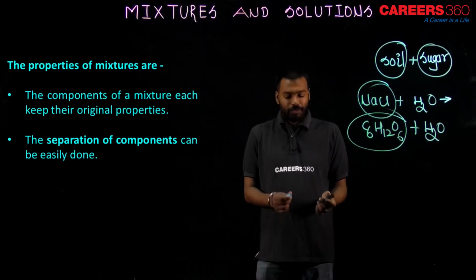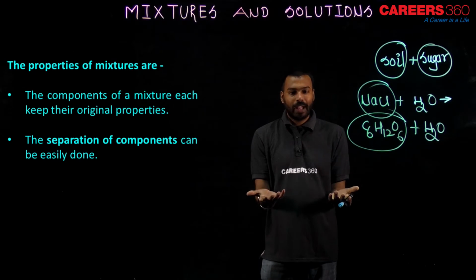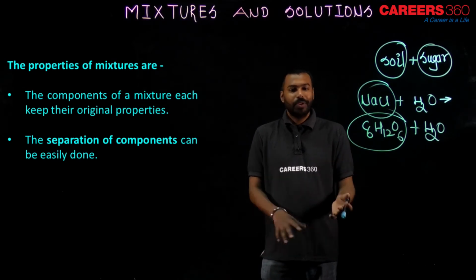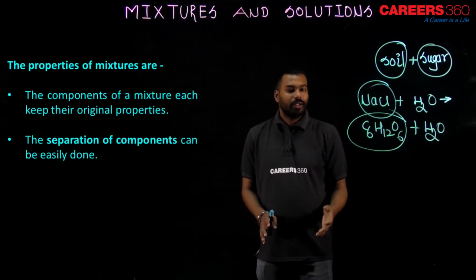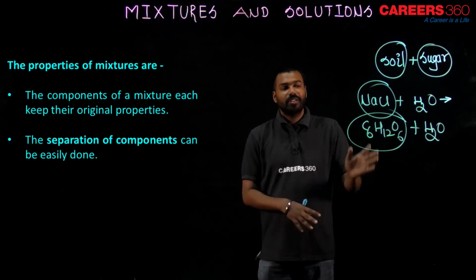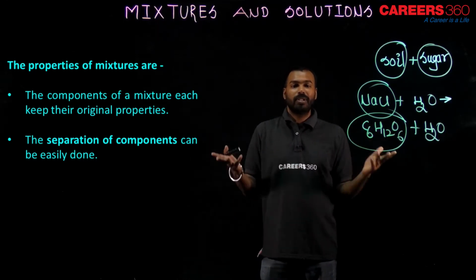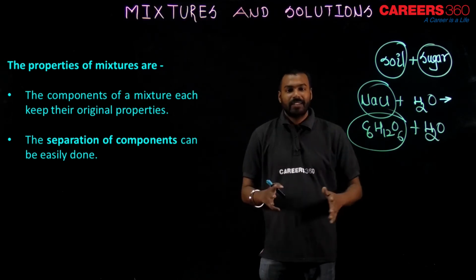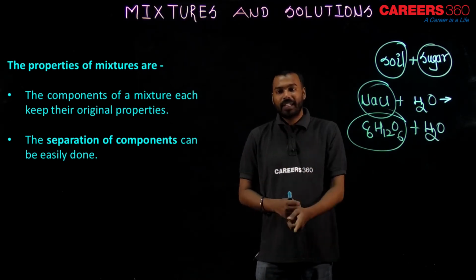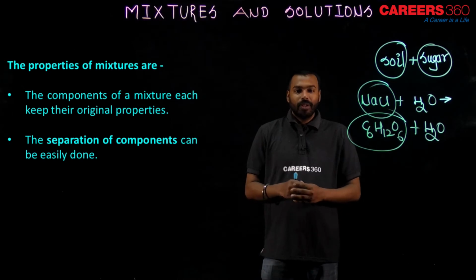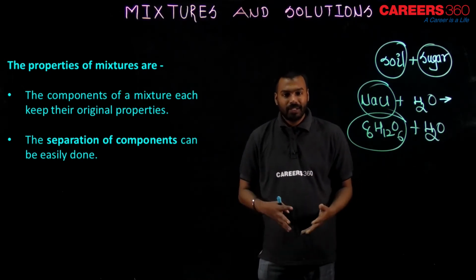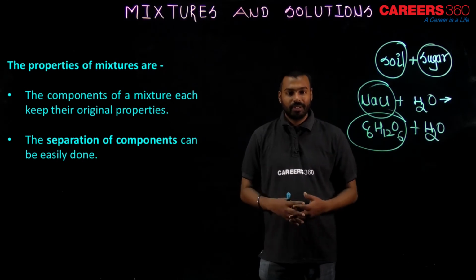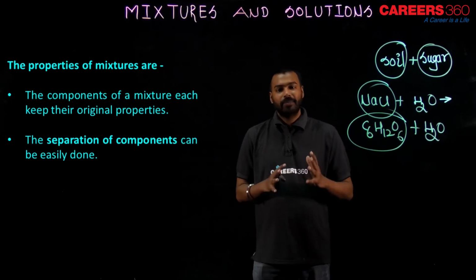Normally, with the help of a glass and your hand and your bowl, you cannot separate dissolved NaCl, but I am not saying that it is totally merged with the water and impossible to separate. No, you can separate. The separation of components can be done, but not with your hand. Some special type of equipment and experiments are required. Some reactions are required. Then only it can be done.